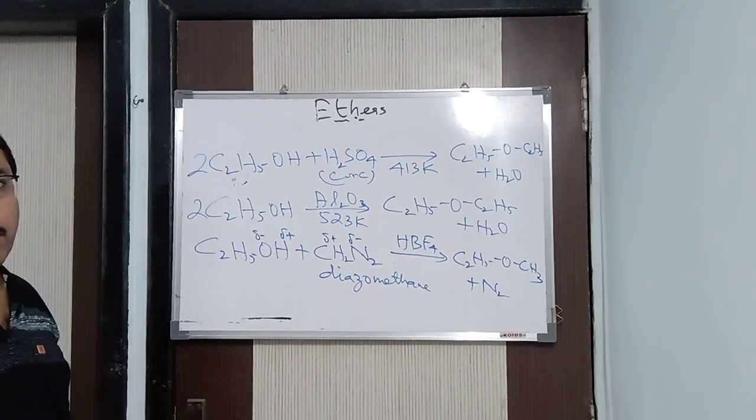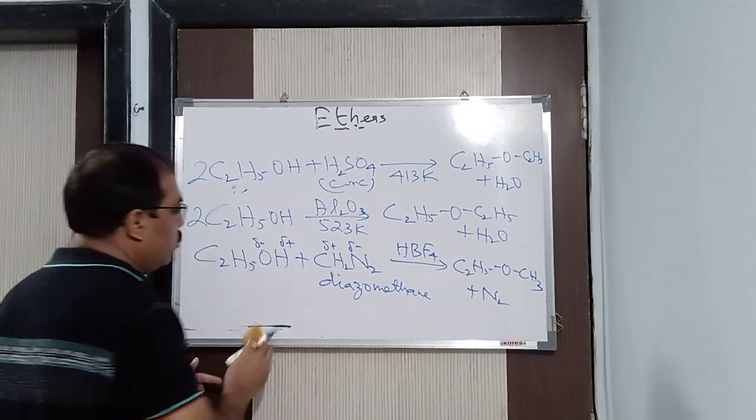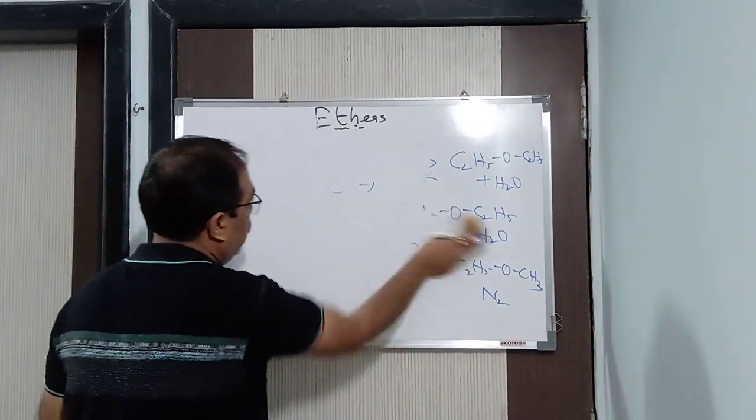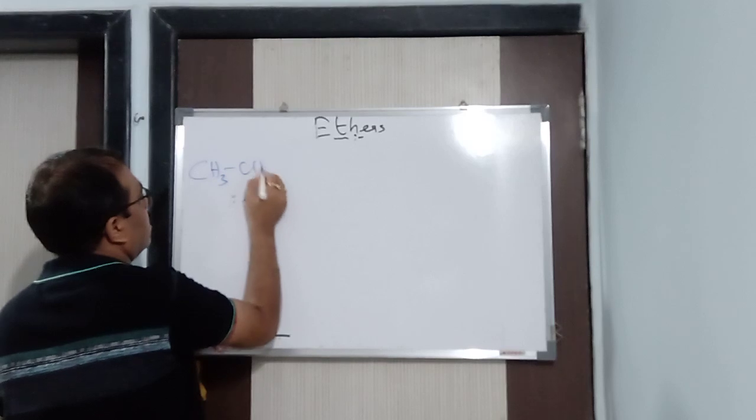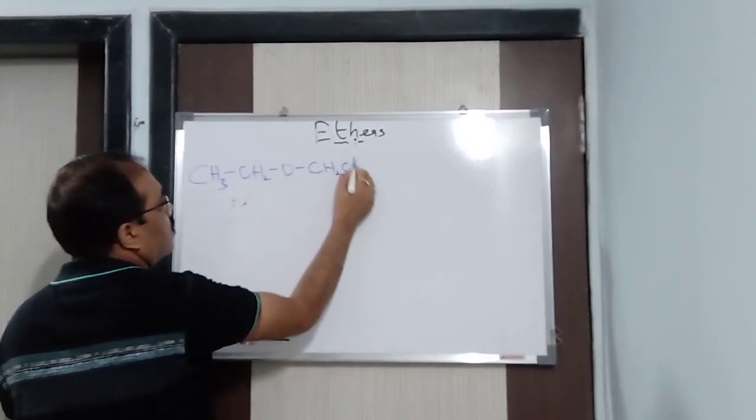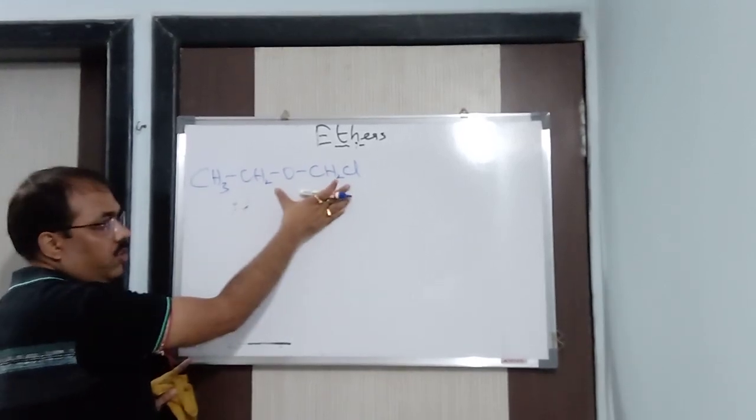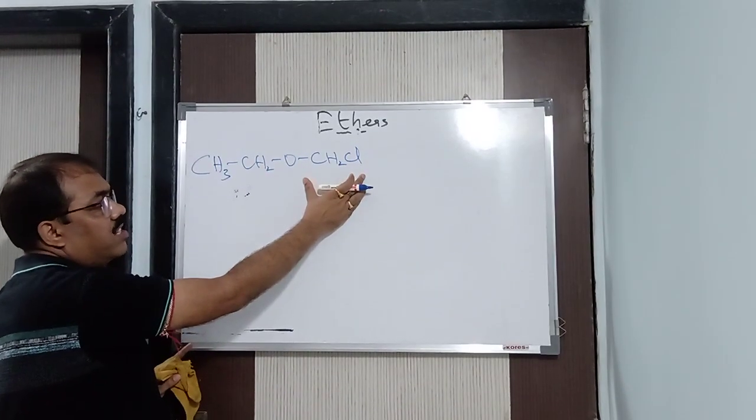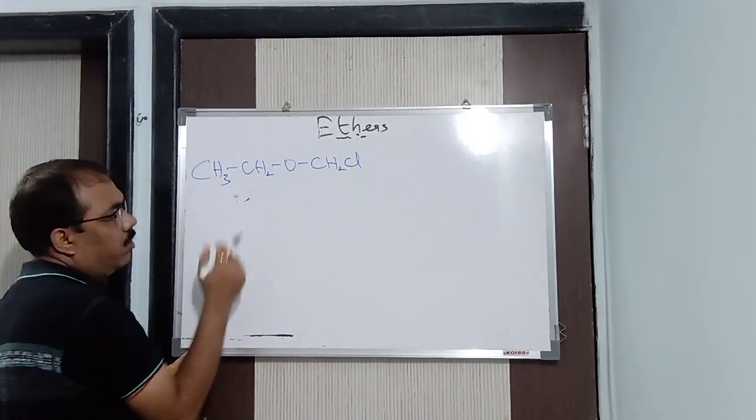Now next, if you want to prepare higher ethers, what will you do? Clear this process? You are getting it? Now higher ethers, if I need to prepare, then I will be taking here CH3CH2OCH2Cl, let us say. A chlorinated ether I have taken here, a halogenated ether. You can take anything, Cl or Br or I. Alright, so this is a halogenated ether. What is the name? Chloroethyl methyl ether.